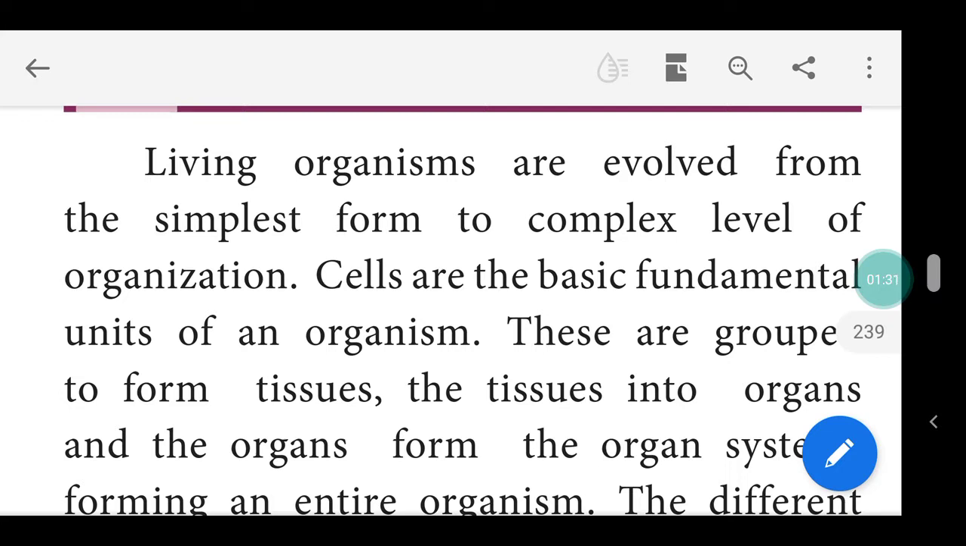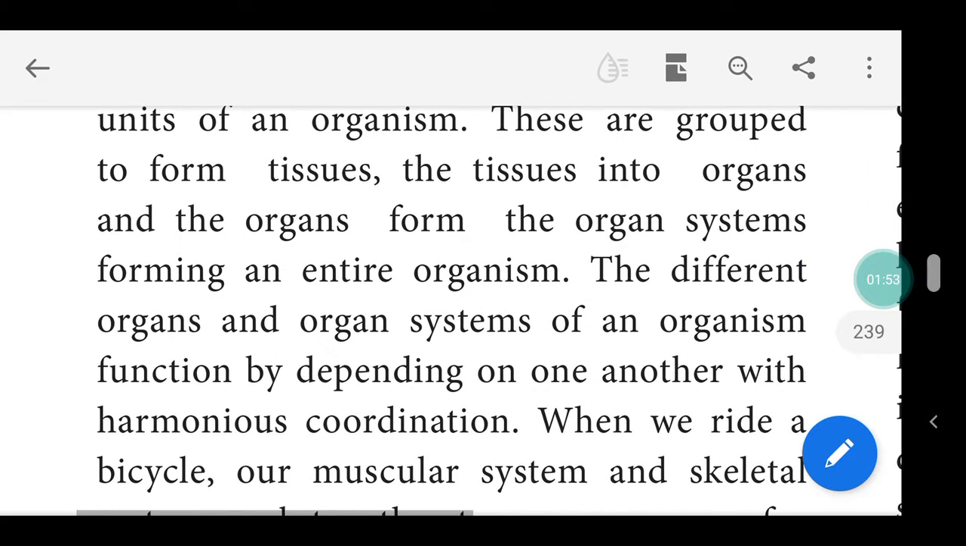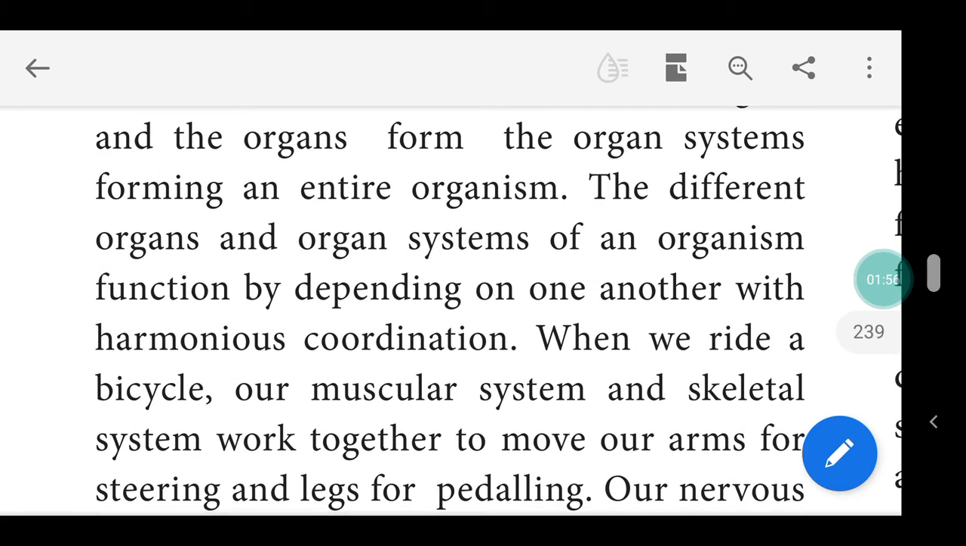Cells are the basic fundamental units of an organism. These are grouped to form tissues. What are tissues? A group of cells doing a particular function is called a tissue. The tissues form organs, and the organs form the organ systems, forming the entire organism. The different organs and organ systems of an organism function depending on one another with harmonious coordination.